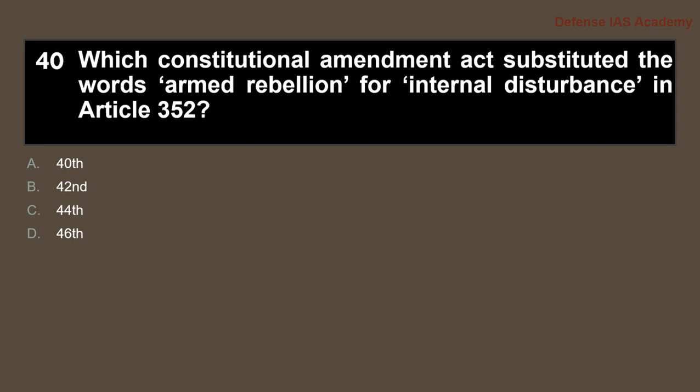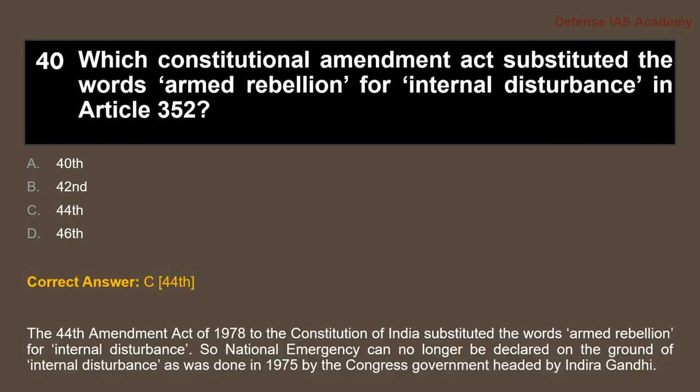Question 40. Which Constitutional Amendment Act substituted the words armed rebellion for internal disturbances in Article 352? The answer is option C, 44th. The 44th Amendment Act of 1978 to the Constitution of India substituted the words armed rebellion for internal disturbances.